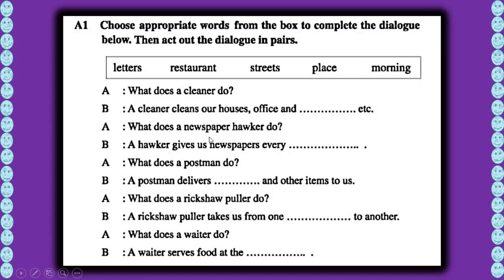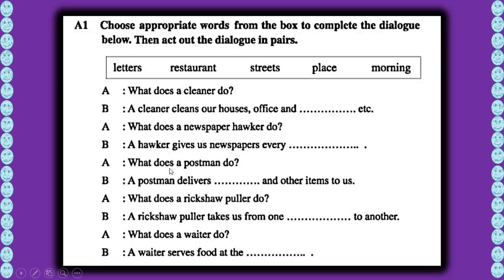A hawker gives us newspaper every morning. For this, every morning a hawker gives us newspaper for the daily news, so that you can know the daily news and views of around us.